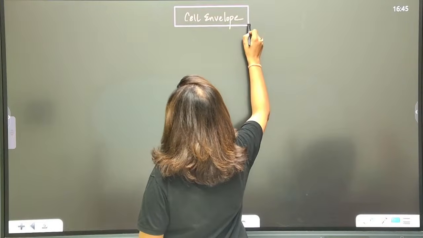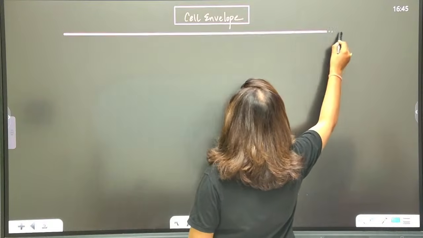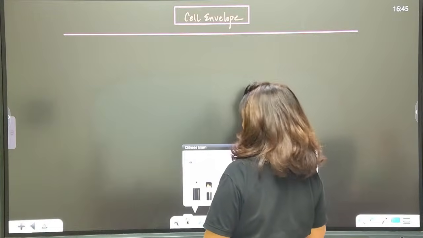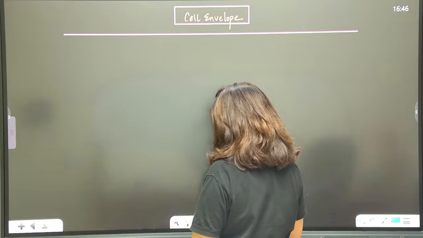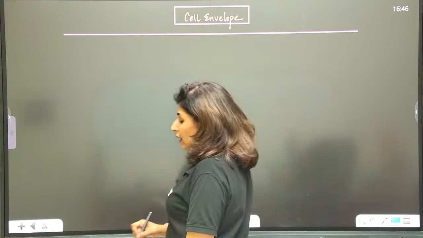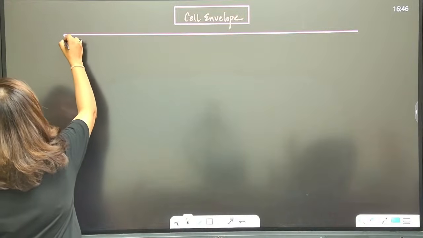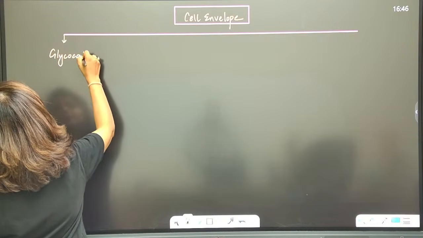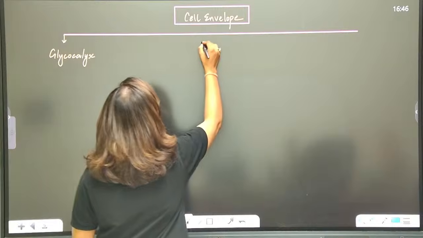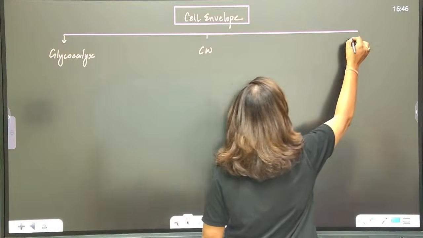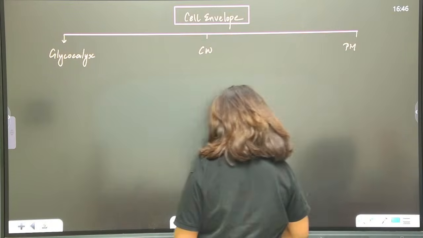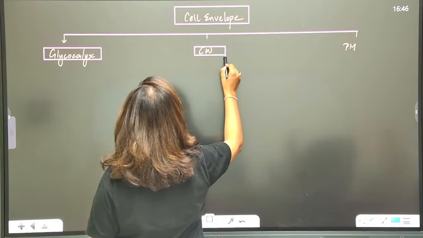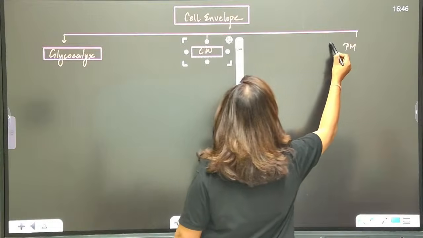So the cell envelope consists of, as said, how many layers? Three tightly bound layers. There is no gap in between. First, let's draw this. The outermost is the glycocalyx. Then we have the cell wall, and the innermost is the plasma membrane. Glycocalyx, cell wall, and the innermost being plasma membrane.